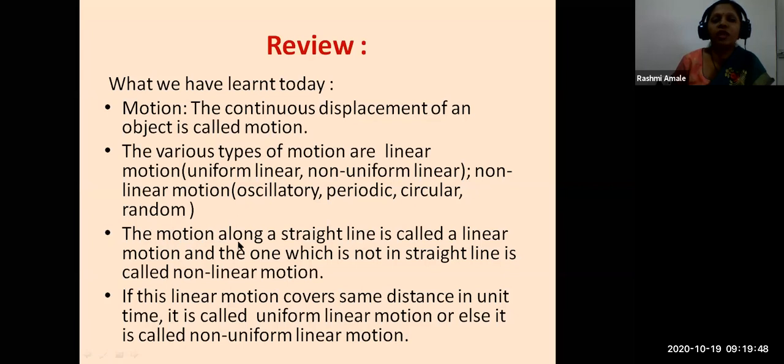The motion along a straight line is called linear motion, and the one which is not in a straight line is called non-linear motion. If this linear motion covers the same distance in unit time, it is called uniform linear motion, or else it is called non-uniform linear motion. Okay.